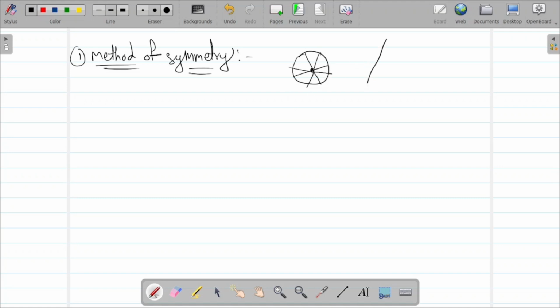Okay, if you take a triangular lamina, a triangle. Symmetry means for these two it lies in between. For these two it lies in between, for these two it lies in between, where all three are supposed to meet at this point. So here the center of mass will be there. So this point is called the centroid, and at the centroid only the center of mass will be concentrated.